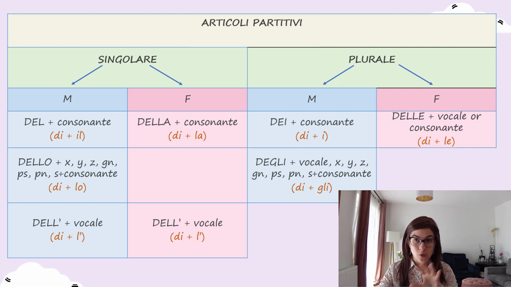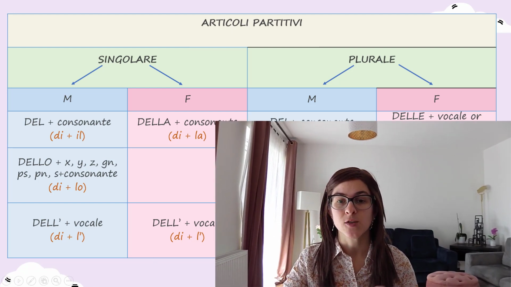So let's have a look now. We do the exercise. I'm going to go word by word, and I'll give you about 5 seconds in between words. You give me the correct partitive article. You'll have to guess which one you have to use, and then I'm going to give you the solution straight after. Okay?